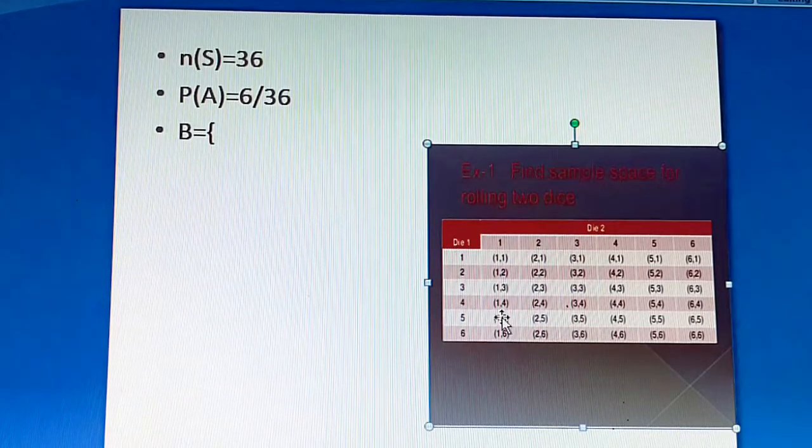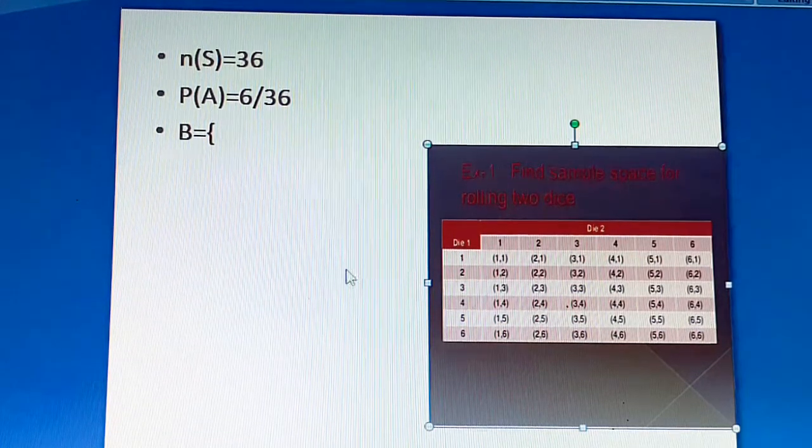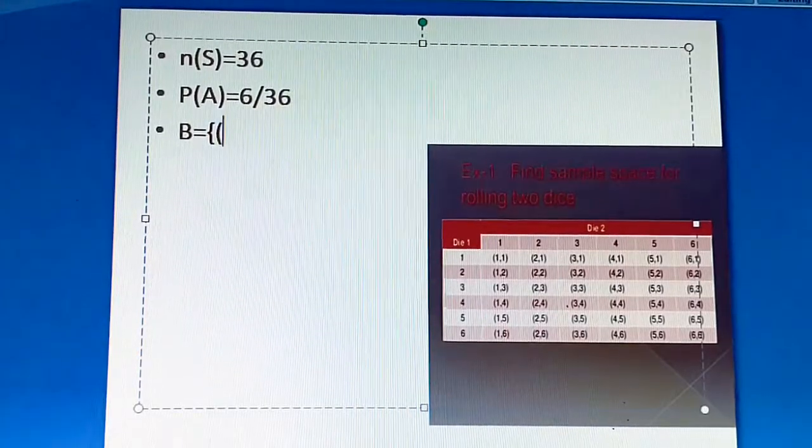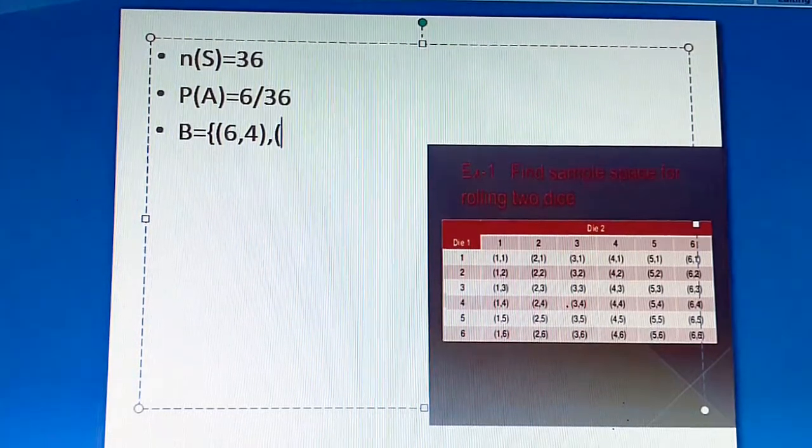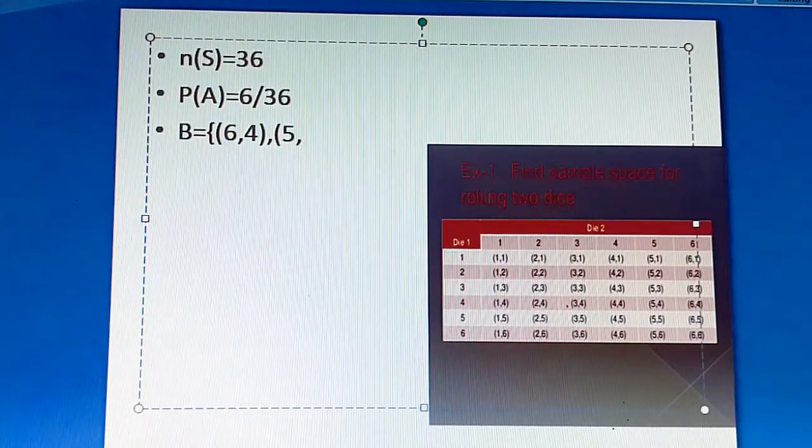Come to the fourth row, 6, 4. 5, 4 will not get because 5 plus 4 will give you 9. We need 10. So 6, 4. Okay. So you can cross check. It is 6, 4. And then the next one will be in the fifth row. Can you check? 5, 5, right? You have 5, 5 because our aim, the favorable outcome, is a total of 10. Okay.